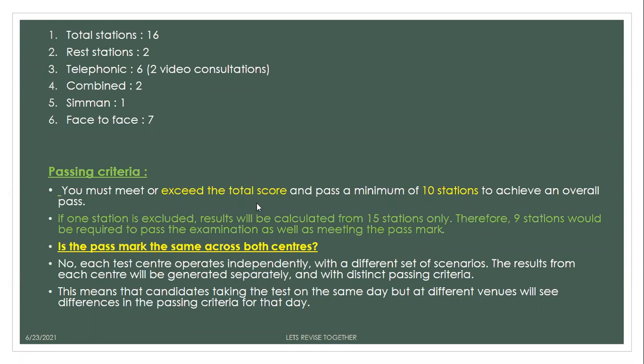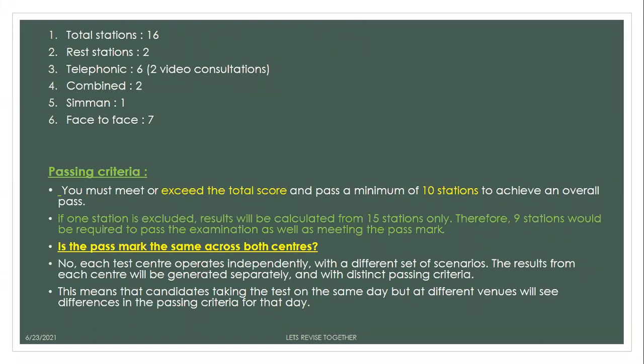Previously there were only telephonic stations, and your patient was not visible to you. You were just talking on the telephone, but recently they have added two video consultations as well. Apart from that, there are two combined stations, one Siemens station, and seven face-to-face stations. In these seven face-to-face stations and two combined stations, most of the time there is one teaching station, and in face-to-face stations, sometimes there is a prescription writing station as well. So these are the types of station that you will get in your PLAB 2.